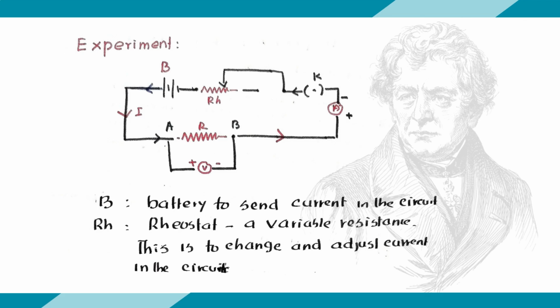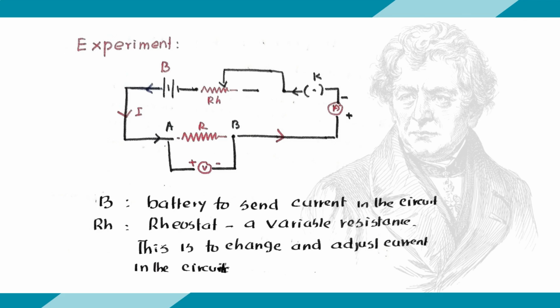An ammeter is a device to measure the current. An ammeter should always be connected in series in any circuit. Then it is connected to a key, and subsequently to a rheostat. A rheostat is a device to change resistance in any circuit. Across the experimental wire, that is, in parallel to it, a voltmeter is connected. The voltmeter is meant to measure the potential difference in any circuit.